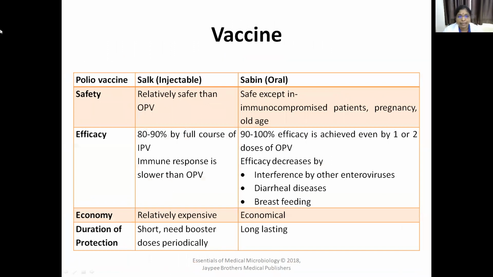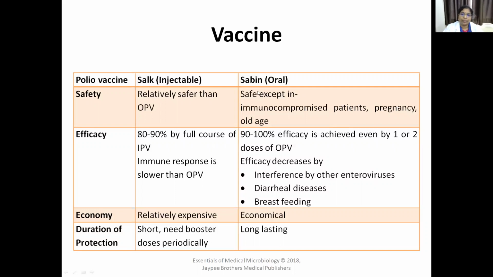Again, some differences between injectable and oral polio vaccine. Injectable polio vaccine is relatively safer than oral polio vaccine. Oral polio vaccine is also safe except in immunocompromised patients, pregnancy and old age people.